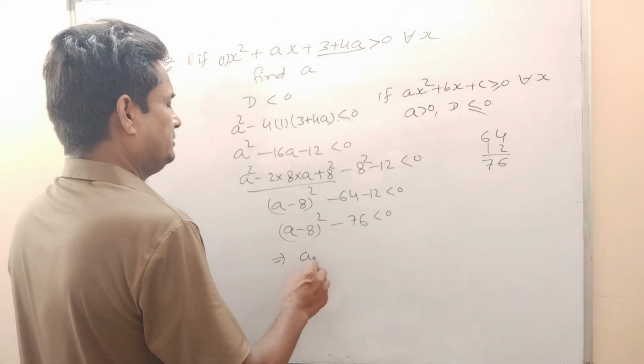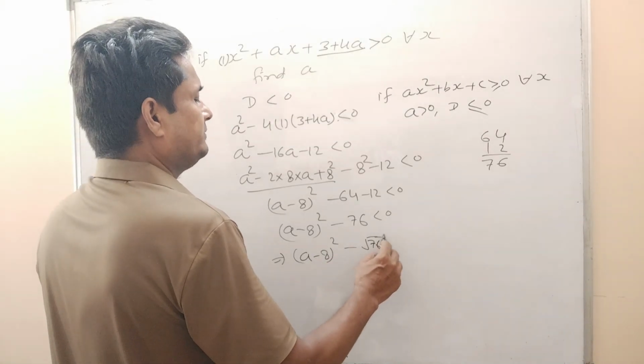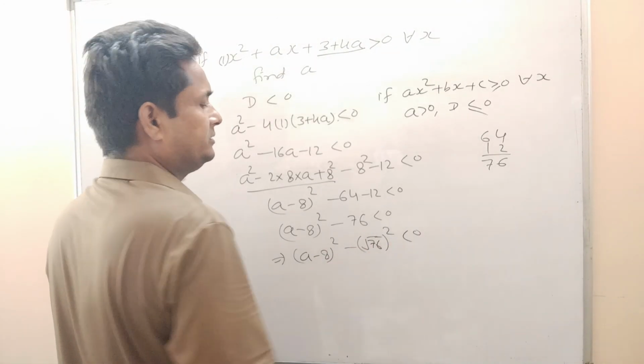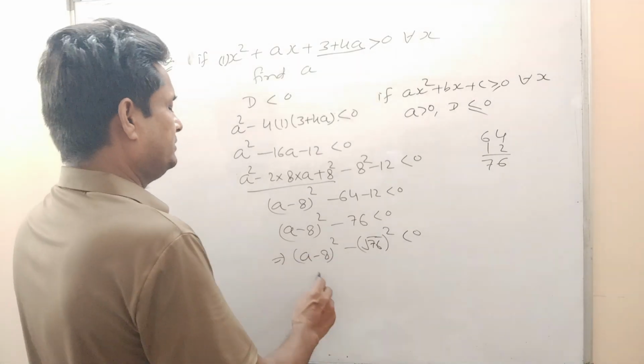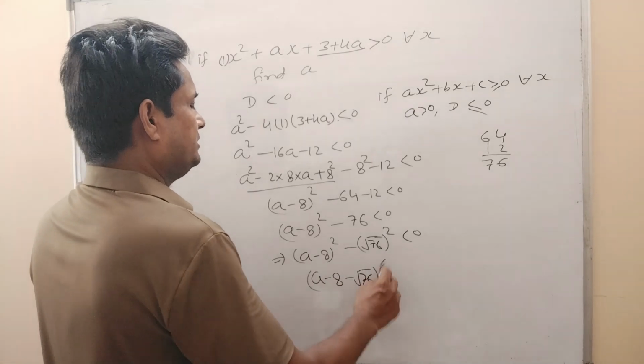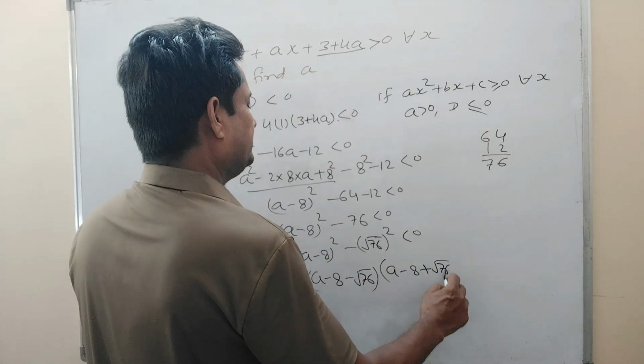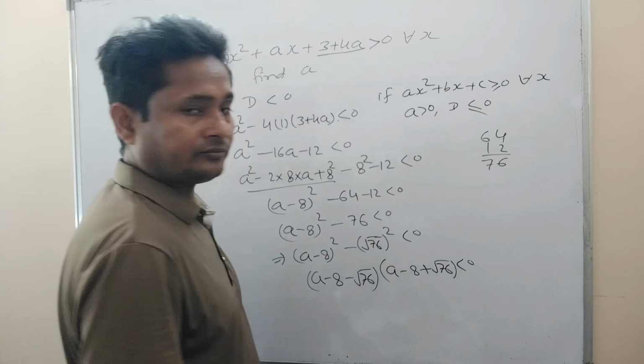So this is equal to a minus 8 whole square minus root of 76 whole square less than 0. Now factorize this one. So in one bracket it will be a minus 8 minus root of 76, in the other bracket it will be a minus 8 plus root of 76, less than 0.